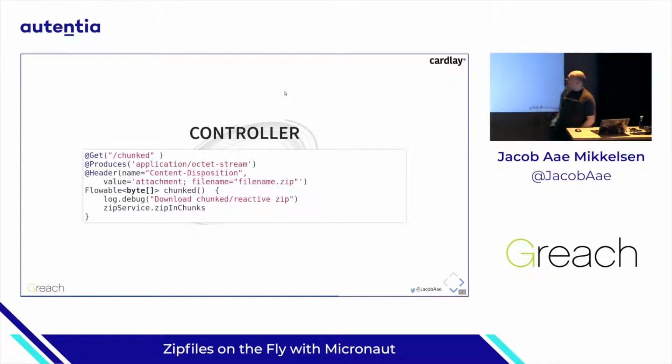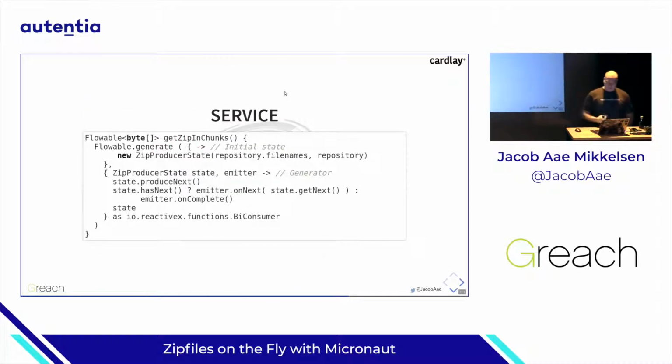Other than that, we just now return the flowable with byte arrays, and we ask the zip service to produce the zip now in chunks. So that will have to return the flowable. So our service, which returns the flowable, will now set up this flowable.